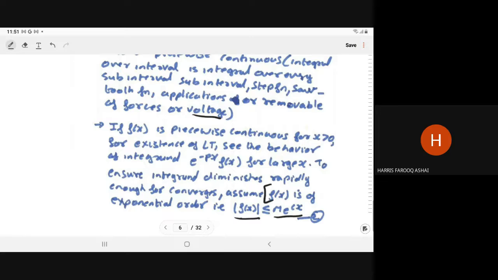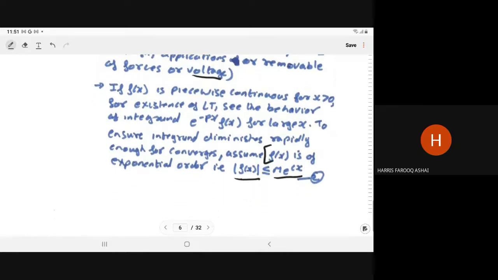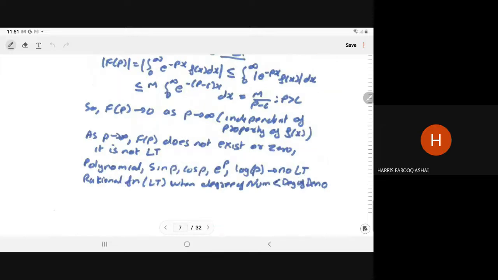So for the existence of the Laplace transform, the function must be of exponential order.